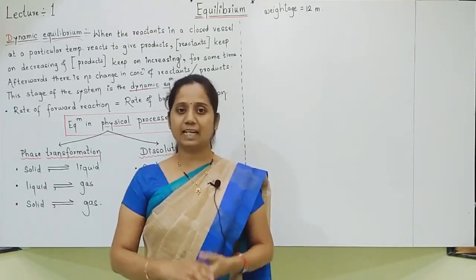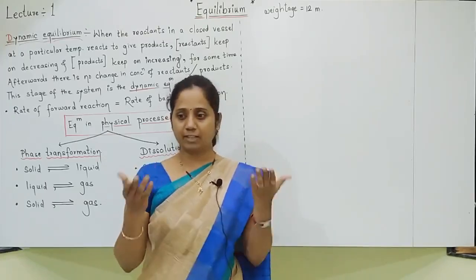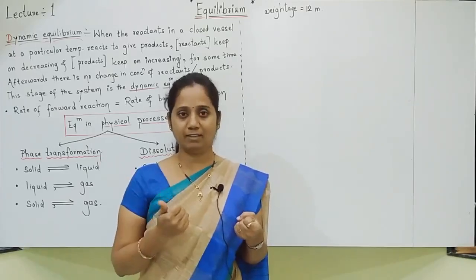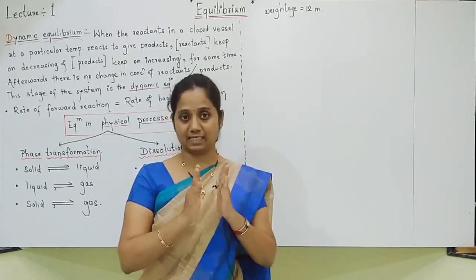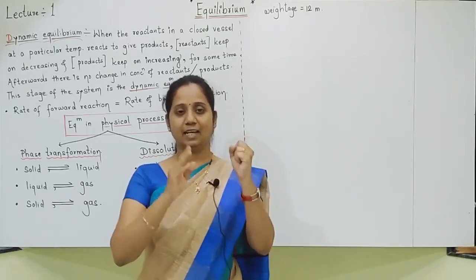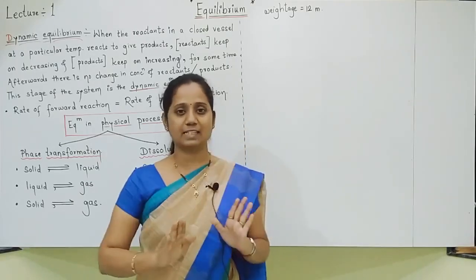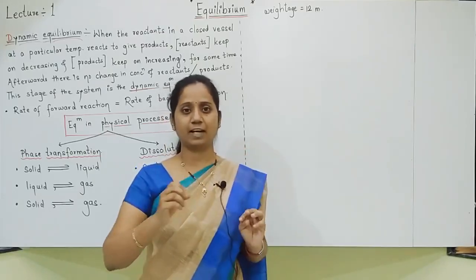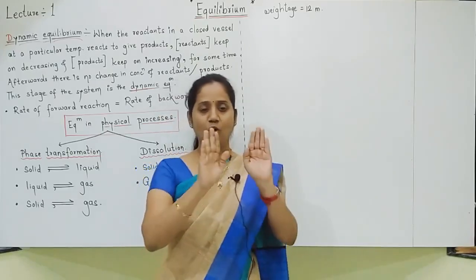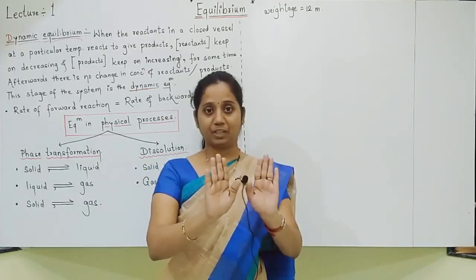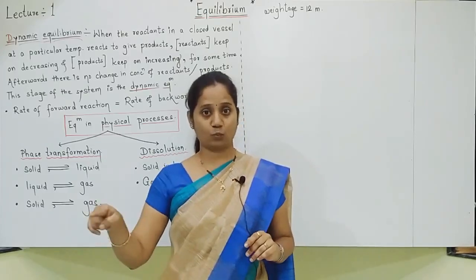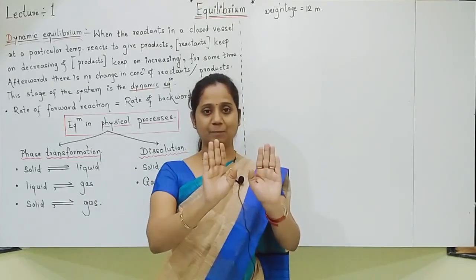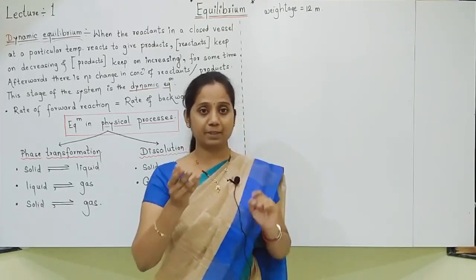Whenever any reaction takes place, imagine that one reaction is taking place. At the start of the reaction, we will have only reactants. Imagine that A combines with B. These two reactants are there, both 100%. At the beginning of the chemical reaction, only reactants are present. Products are zero, not formed. Just the reaction has started.